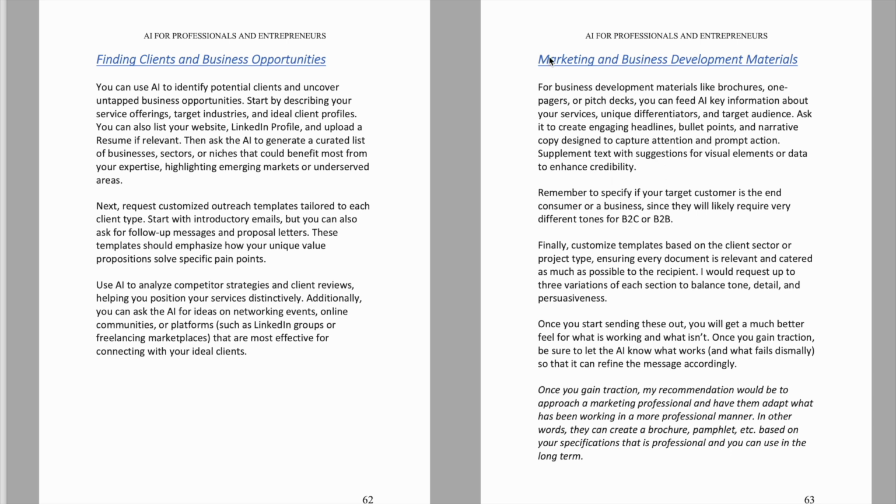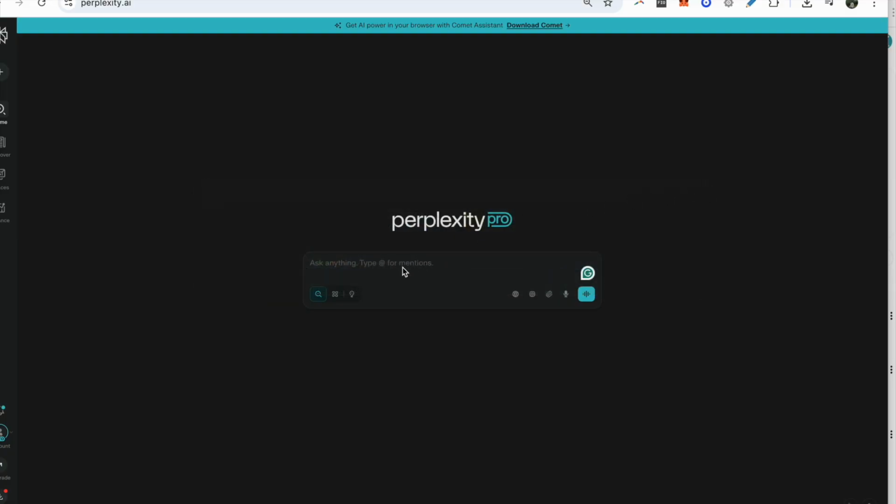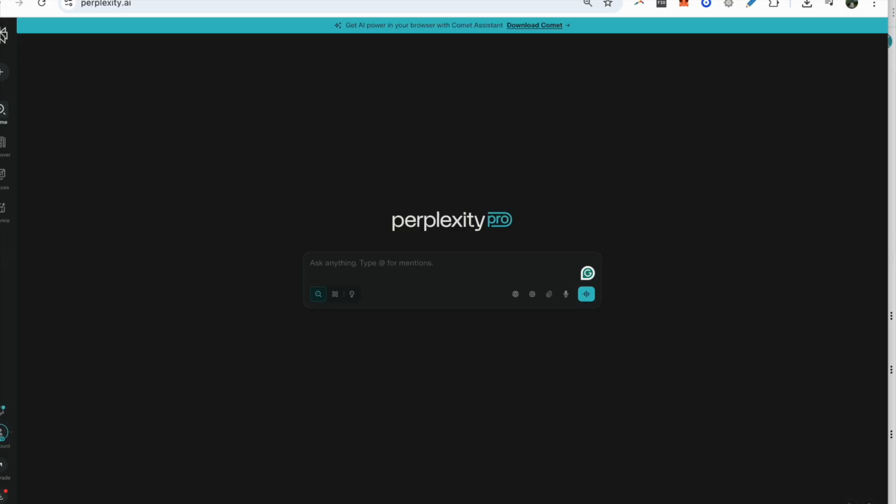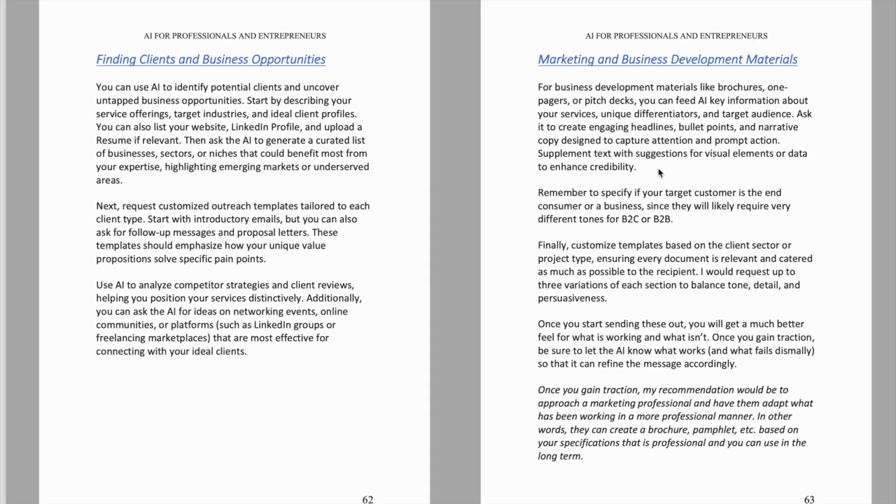So we're going to take this chapter, Marketing and Business Development Materials, and I'm going to use Perplexity. That's the one I usually use, and I wanted to show something a bit different. Most people will always use ChatGPT. It's kind of the same thing. And if you want, I can do it again with ChatGPT. That's fine. So let me go through this properly. So, marketing and development materials.